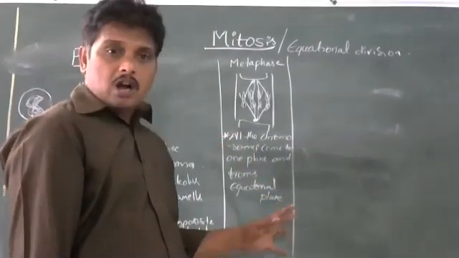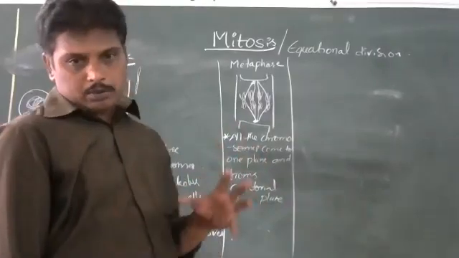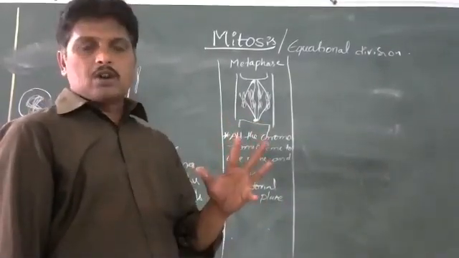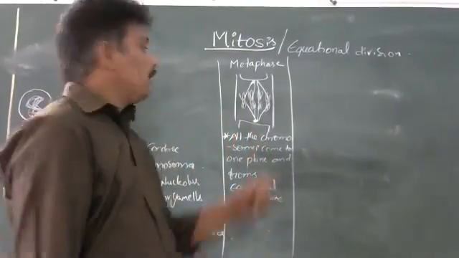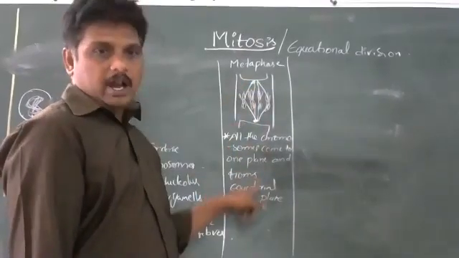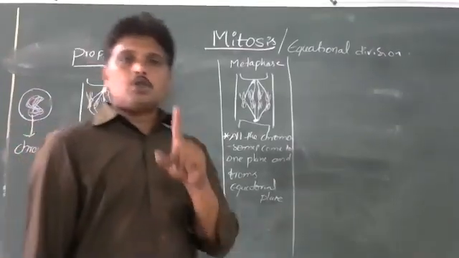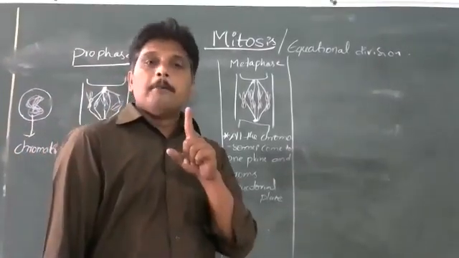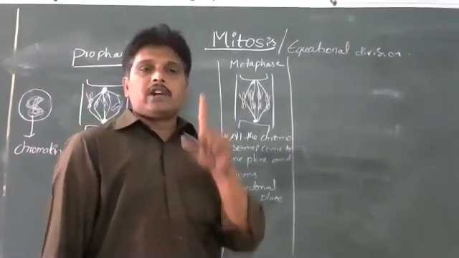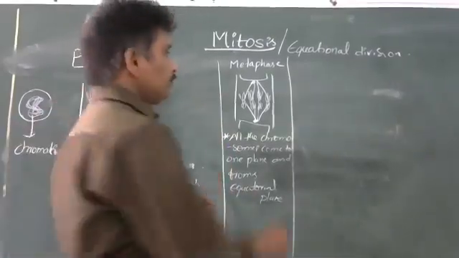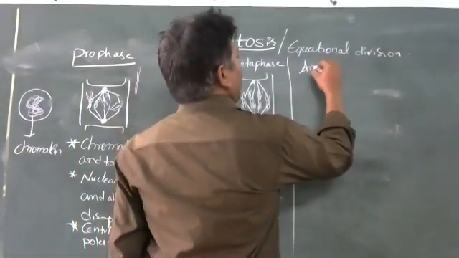If you want to observe the chromosomes properly, we can best observe chromosomes under a microscope at this particular stage, that is metaphase. Only one thing happens during metaphase: all the chromosomes come onto a single plane and form a structure called the equatorial plane. Next, anaphase.